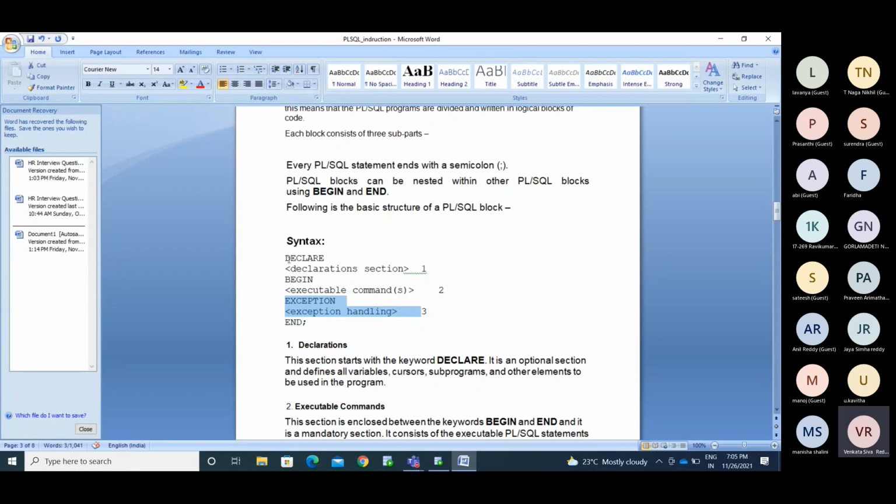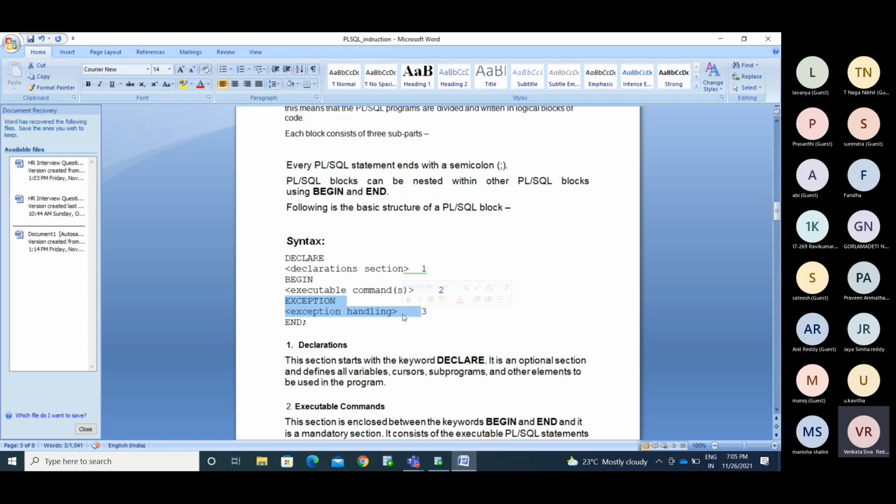The declarative section and exception section are optional. If it is required to provide a solution, we'll use the exception. If I get the error, I may need to ignore it and continue, based on your requirement. If it is required to stop the program, use the exception section. If you don't need it, use the main section directly.